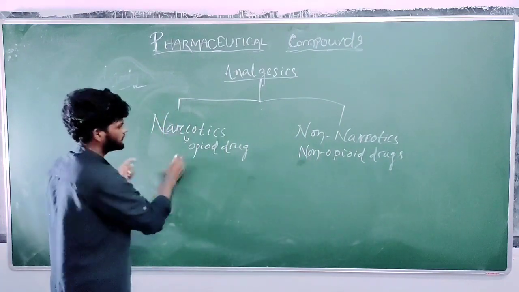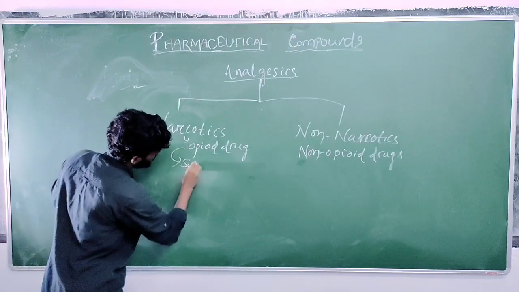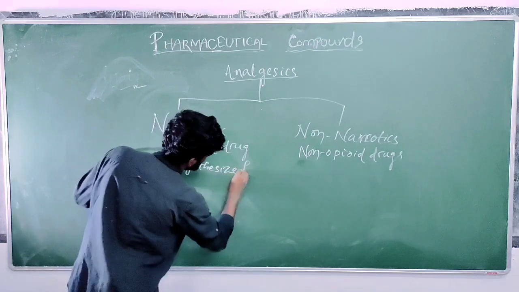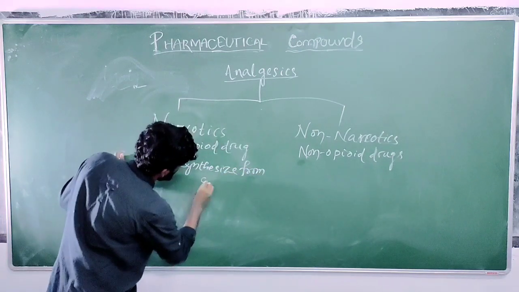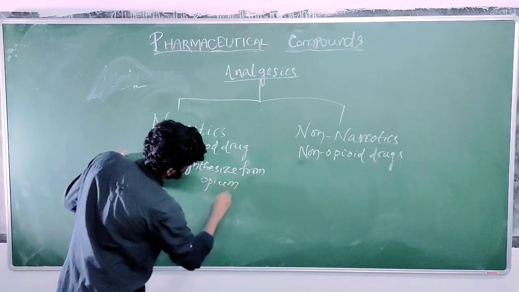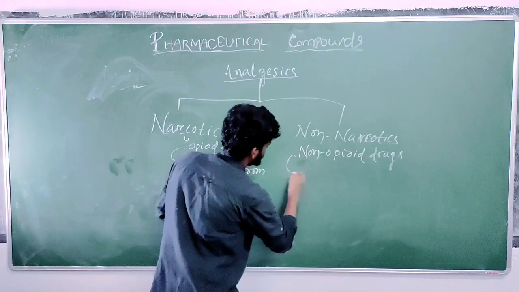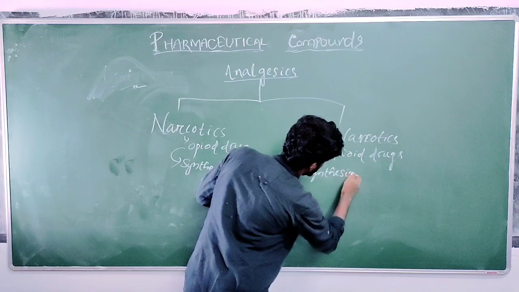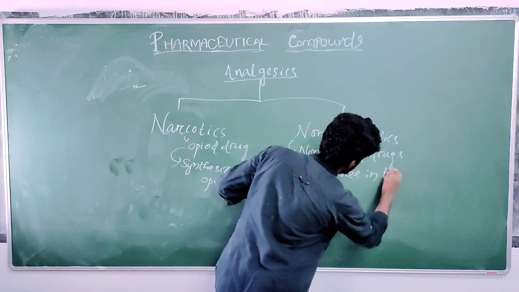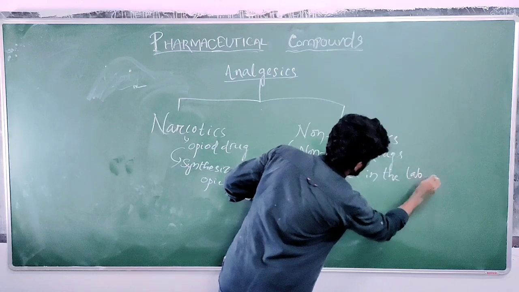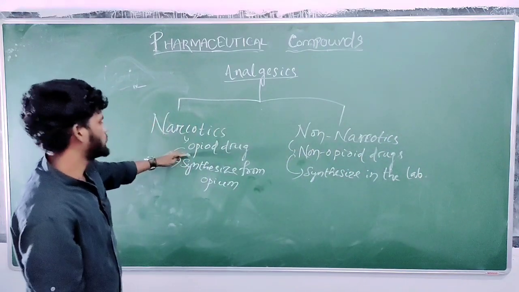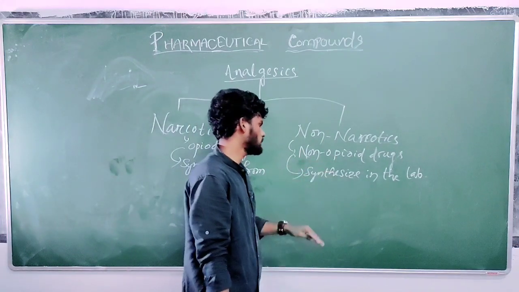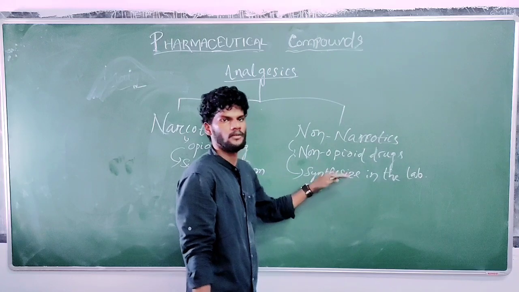Opioid drugs are those which are synthesized from opium, and non-opioid drugs are those which are synthesized in the laboratory, or lab. Opioid drugs are those drugs which are synthesized from opium, and the non-opioid drugs are those drugs which are synthesized in the laboratory or lab.